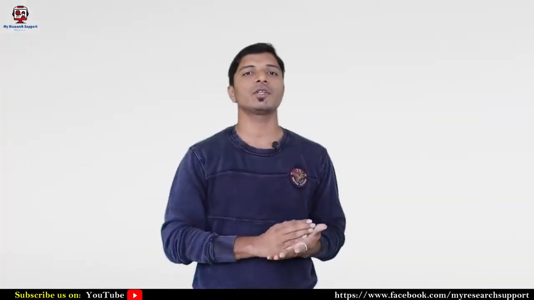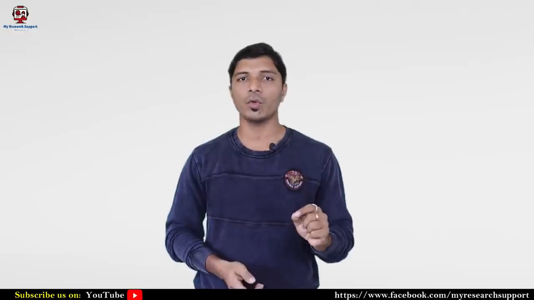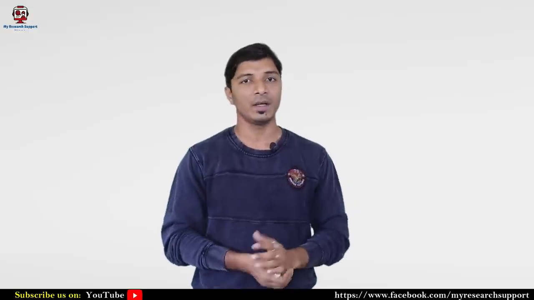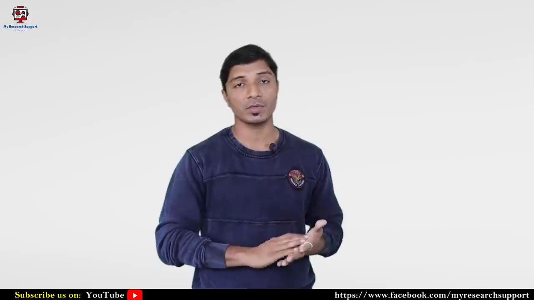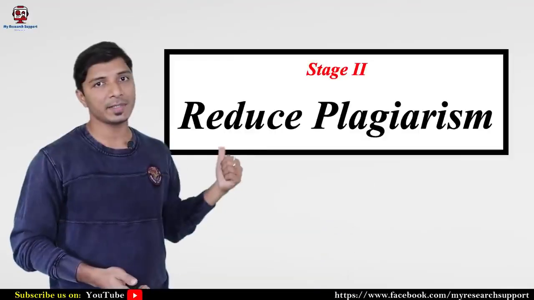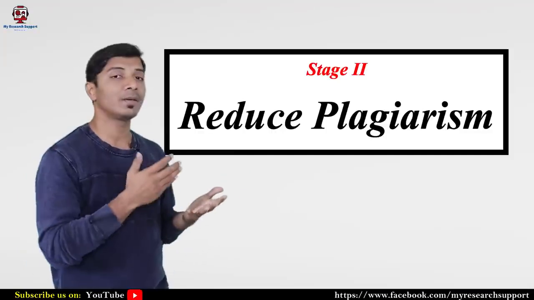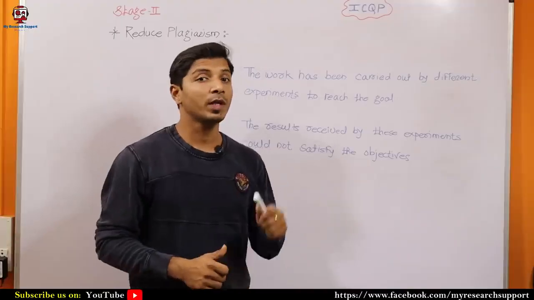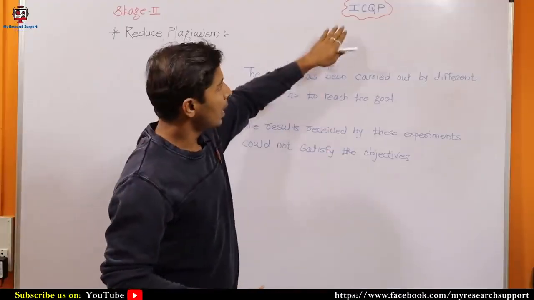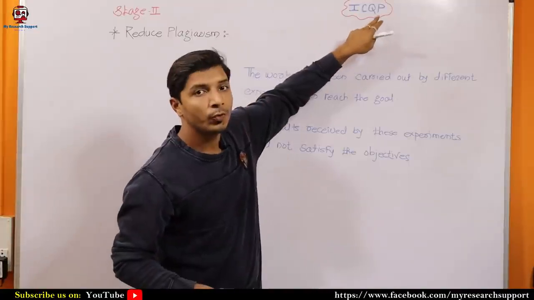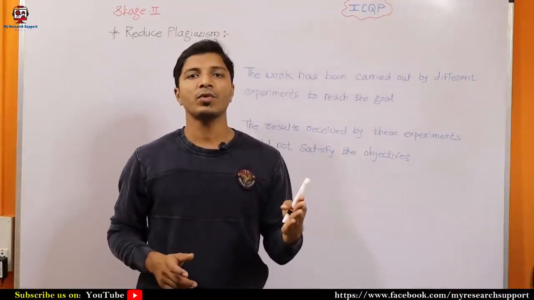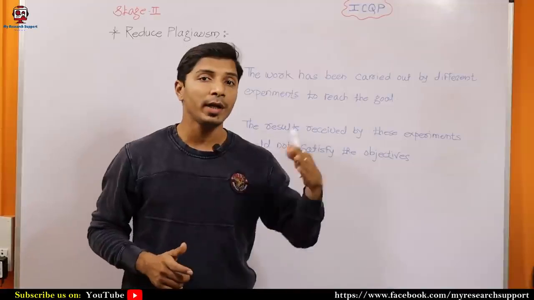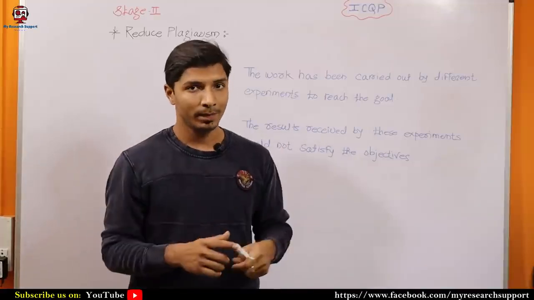After checking plagiarism for your documents, if you come to know that your document still has a considerable amount of plagiarism or similarity index, then you have to move towards the second stage, which is how to reduce plagiarism. So I feel this stage can be better explained with the help of the board. Here we'll be discussing one important formula, ICQP. These are basically 4 important steps that you can apply to any document in order to reduce plagiarism.